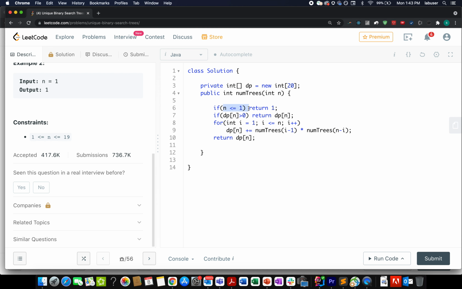If my n turns out to be less than or equal to 1, I simply return 1 from it. If I've already computed this value in the past, I return that value for whatever is stored at dp of n, and otherwise I go ahead and try and build this dp array. I start with i equals to 1, goes up till i equals to n, and dp of n would be equal to summation of number of possible trees with i minus 1 into number of possible trees with n minus i.